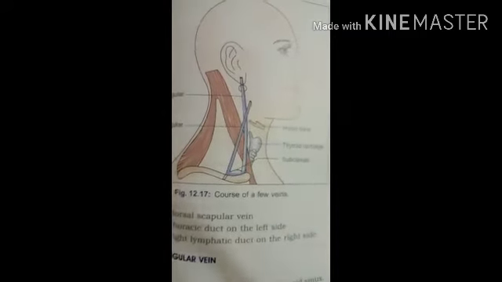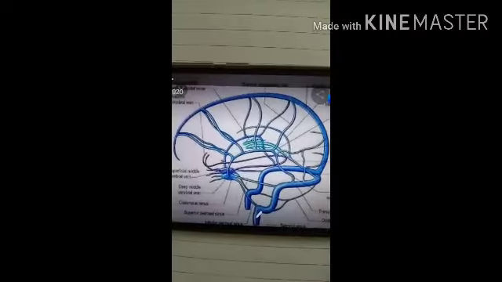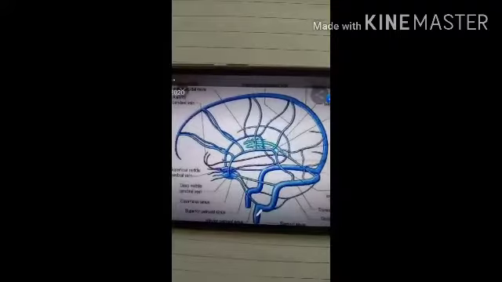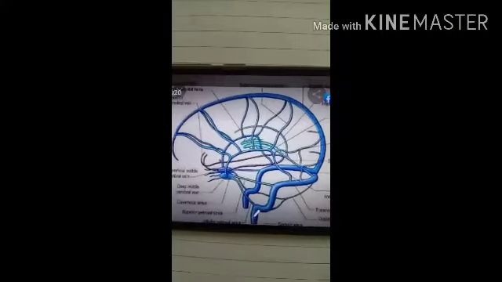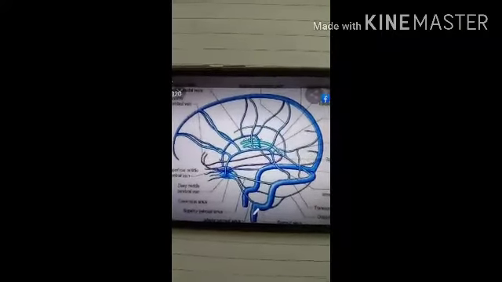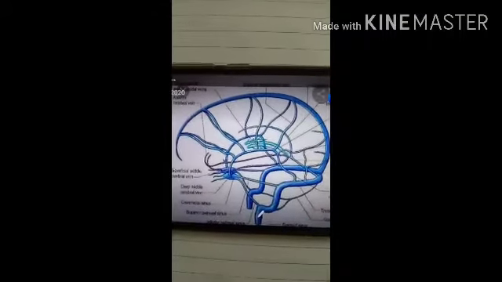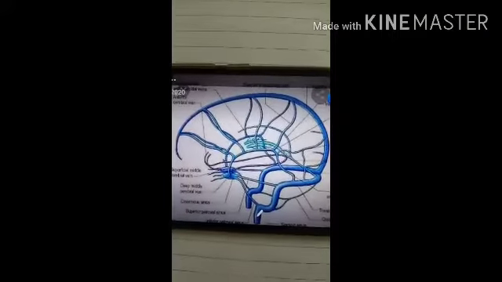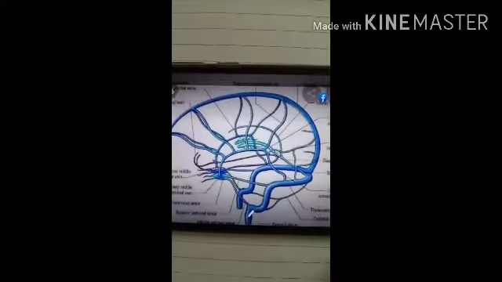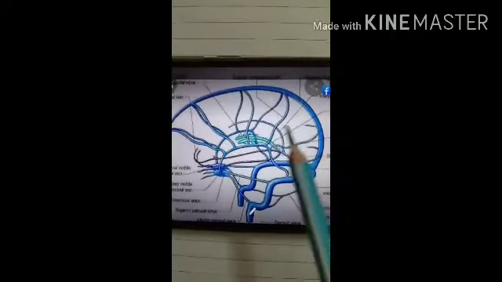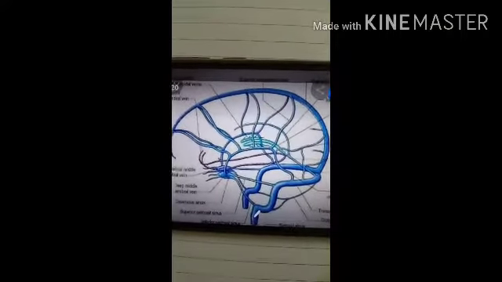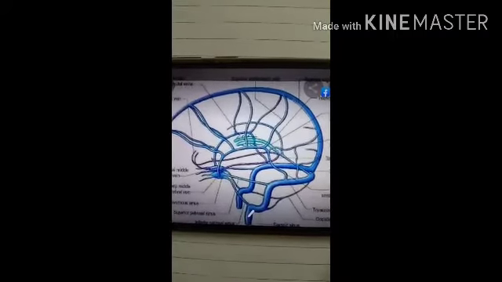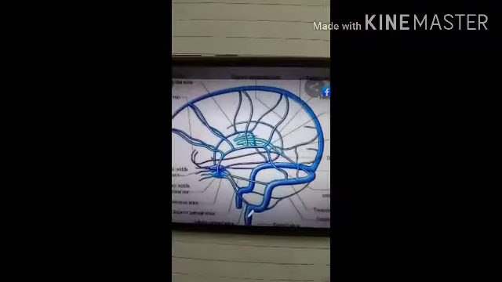After that we have to see the venous blood from the deep areas of the brain. So let's see the venous drainage of the brain. Here you can see the network of veins present in the brain for draining the deoxygenated blood from the brain and returning it to the heart. The veins of the brain drain into the intracranial dural venous sinuses, which are large veins, and these eventually drain into the internal jugular vein.